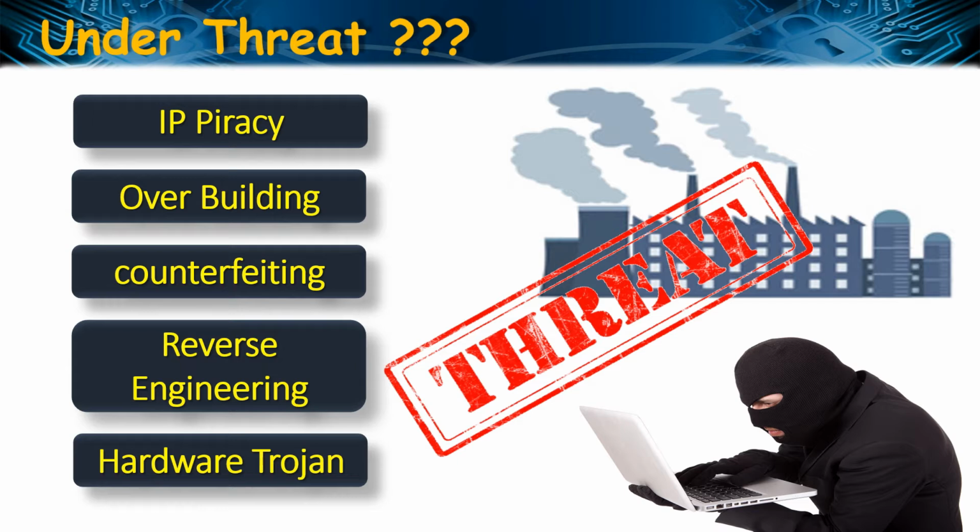Now let's see what the insertion of a hardware trojan is. With the knowledge of the gate level netlist, an untrusted foundry can insert a hardware trojan in a stealthy location inside the circuit. Minimal footprint and rare activation make it extremely difficult to detect the hardware trojan using regular testing procedures. Apart from causing circuit malfunctions, this hardware trojan can leak secret information of the chip when it gets activated.